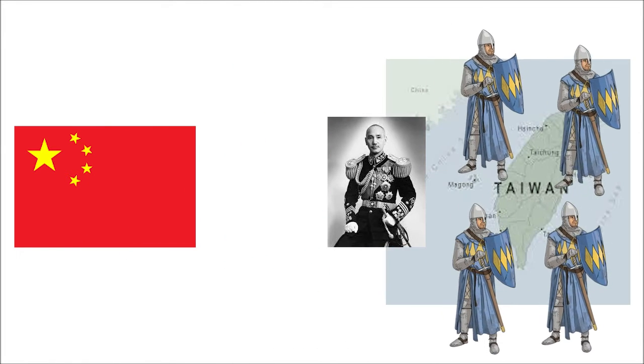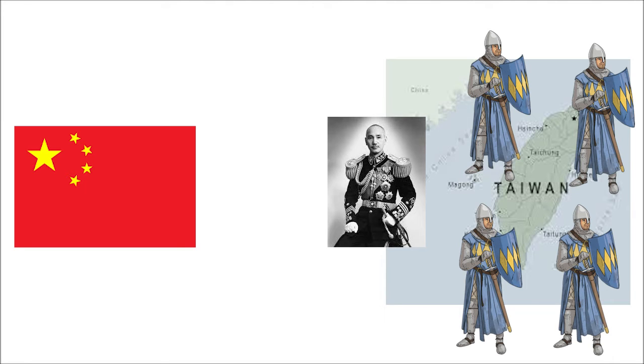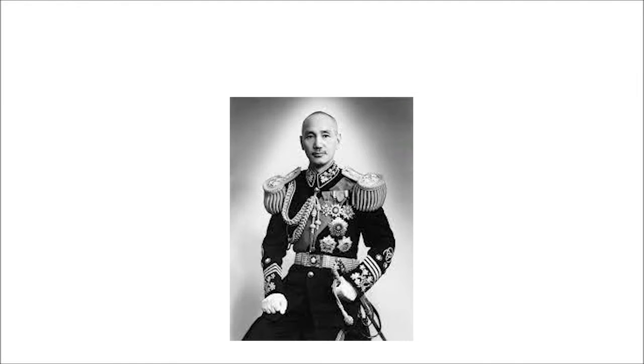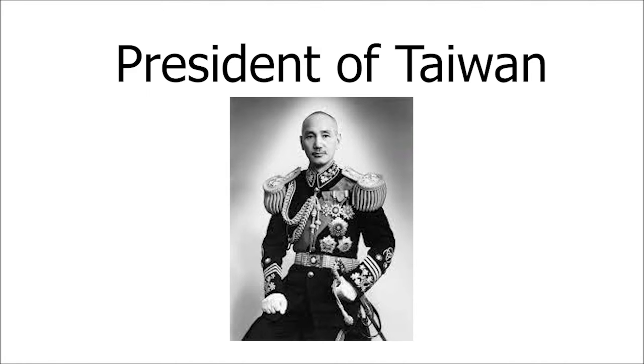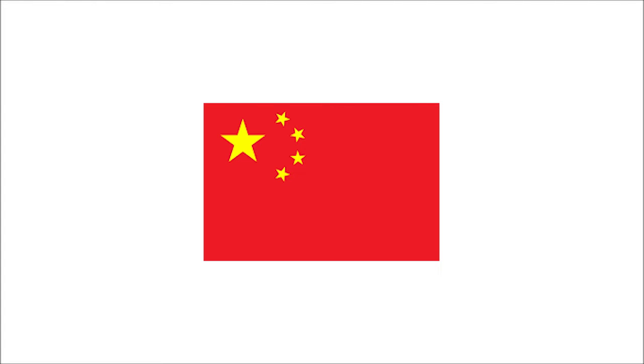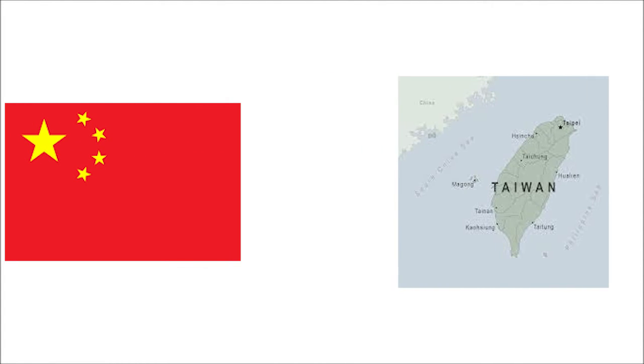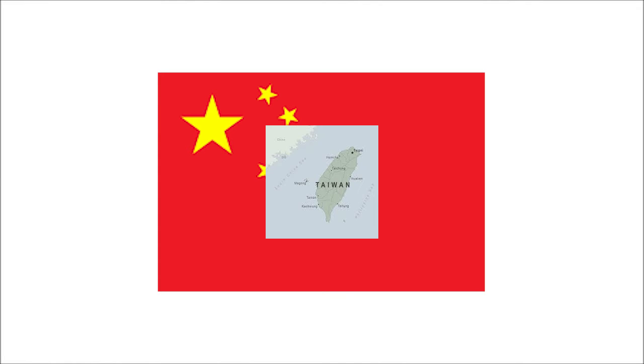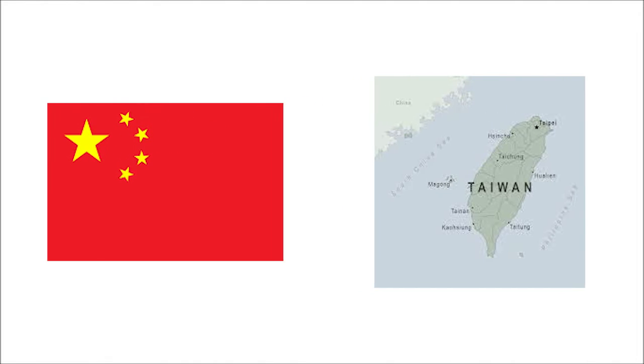And then 2 months later, 2 million soldiers followed Chiang, who wanted to go to Taiwan, and they all went over to Taiwan actually. And Chiang set up a government, and he claimed to be the ruler of that country. After all of this, China finally becomes its own independent country, and Taiwan becomes its own. China still believes that Taiwan is owned by them, but in reality, Taiwan is actually an independent country.